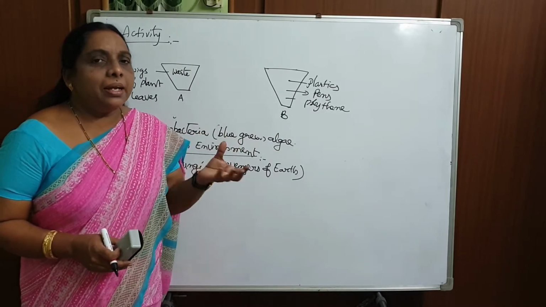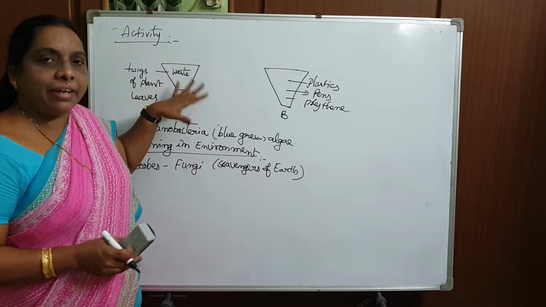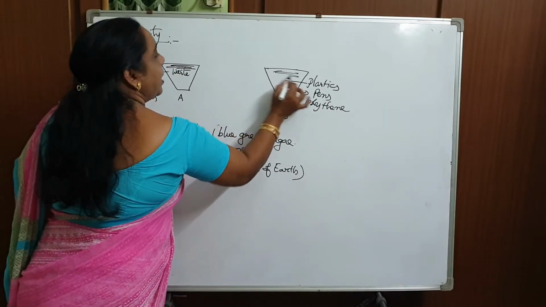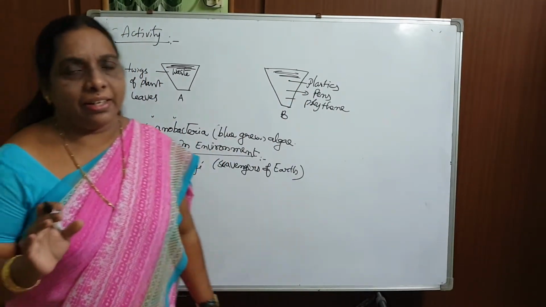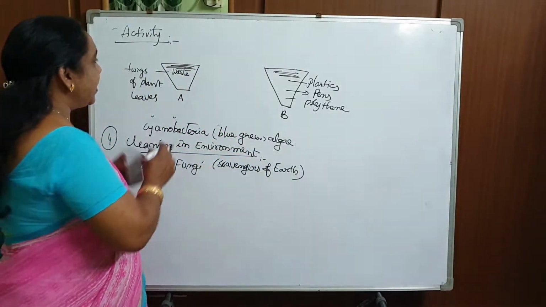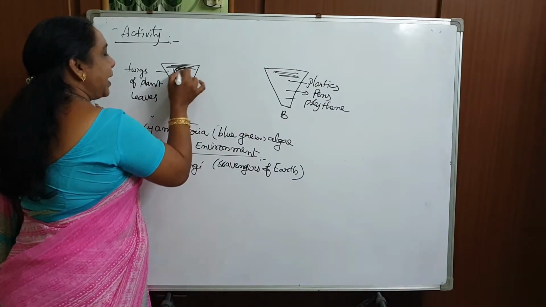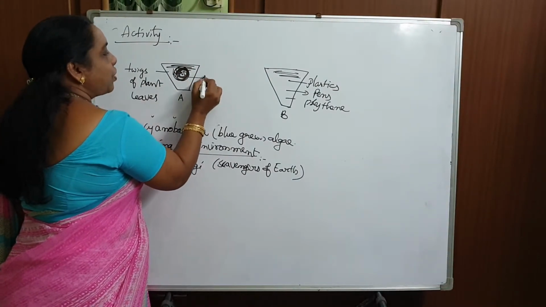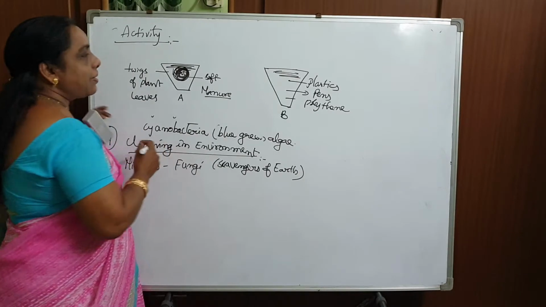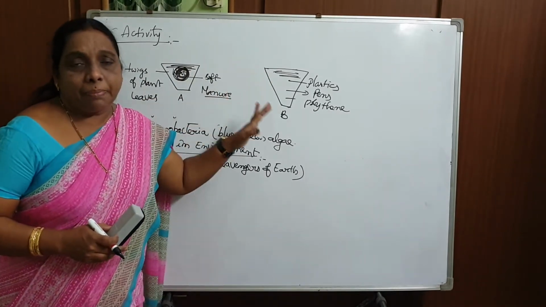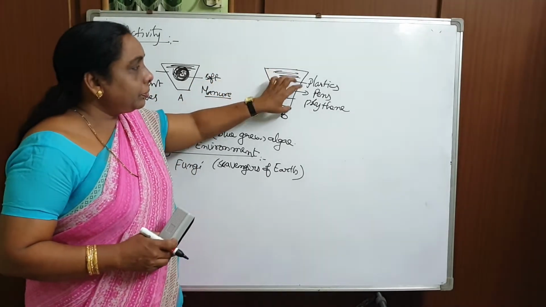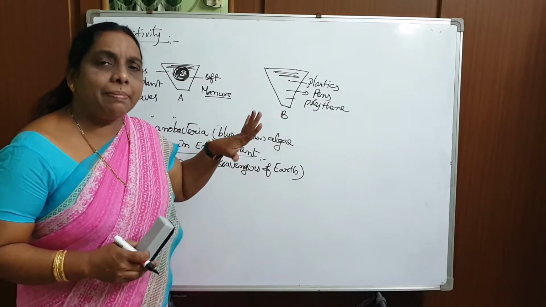Take soil and sprinkle it over, cover both the pots with the soil, and sprinkle a little amount of water. Leave it like that. After a few days, if you open these pots, what we will observe is that in this particular pot the entire waste will become soft matter, and that soft matter we call manure. That soft matter will once again be used for the plants for their growth. Got it? Whereas here, they remain like this.